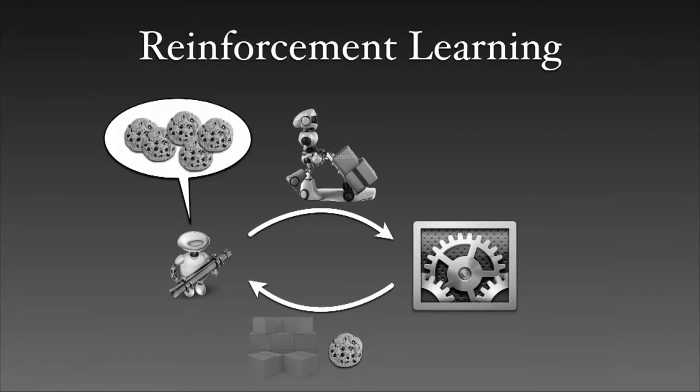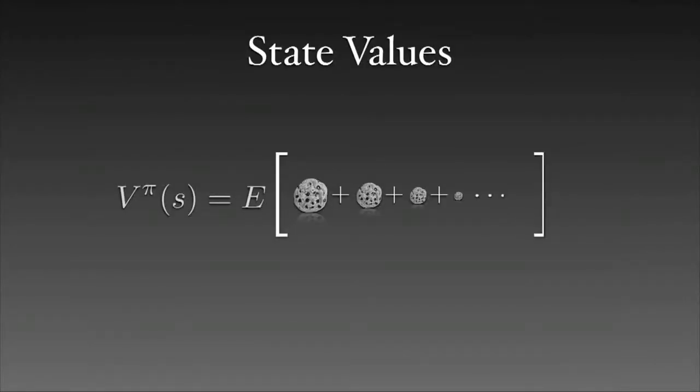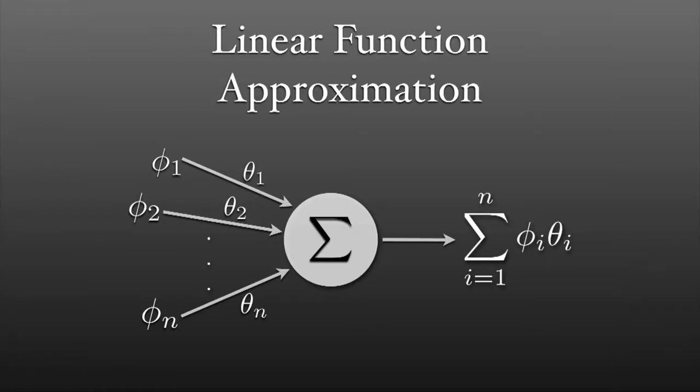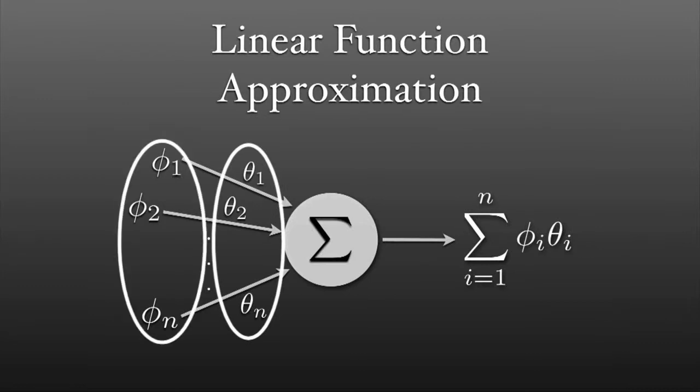Now the goal is to find the best behavior in order to achieve the maximum number of cookies in the long run. Hence, the value of each state under the behavior pi is formulated as the expected sum of discounted cookies that the agent receives if it starts at state S and follows its behavior pi. Since often the number of possible states is large, the value function is approximated using linear function approximation. In this setting, each state value is represented as the inner product of a weight vector and a feature vector.